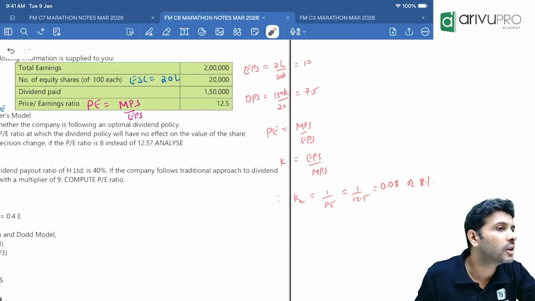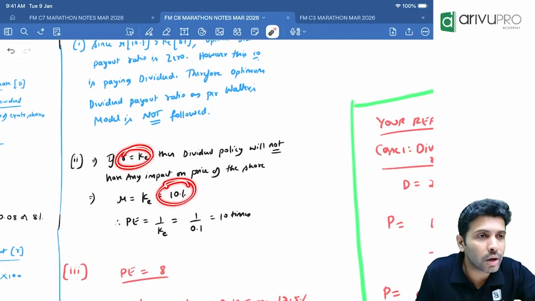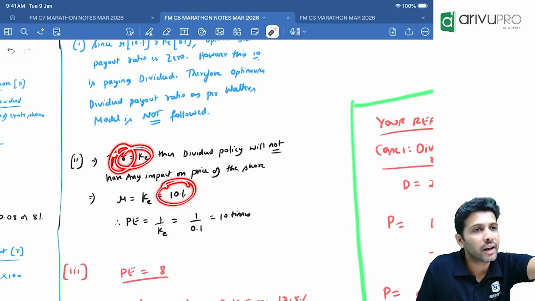R. R is how much? 10%. So you will write: when R is equal to cost of equity is equal to 10%. You will not use the given cost of equity. You will freeze R. Done? Everybody good?